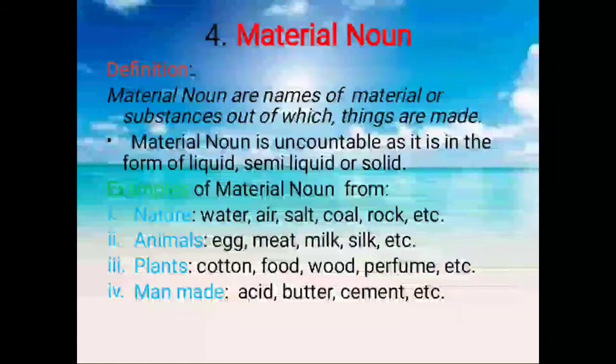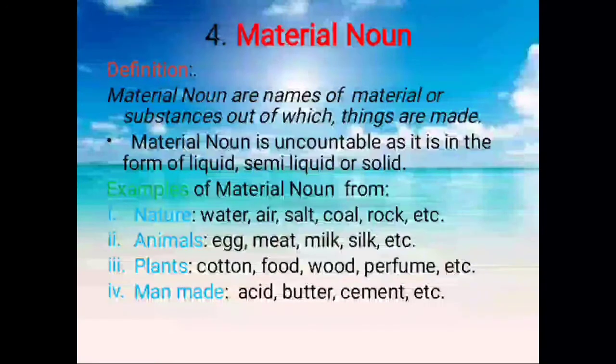And the fourth one is material noun. Material nouns are names of materials or substances out of which things are made. A material noun is uncountable, as it is in the form of liquid, semi-liquid, or solid.